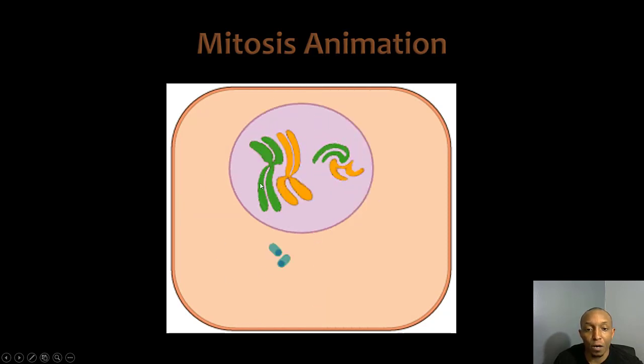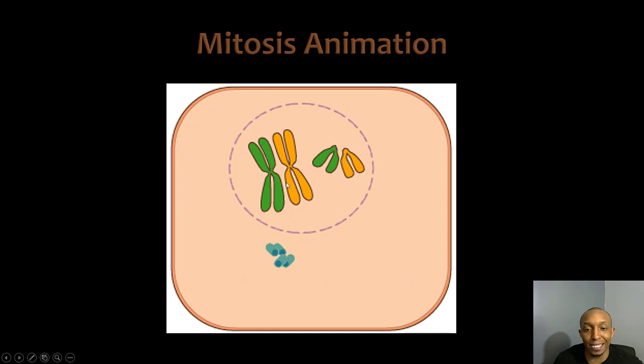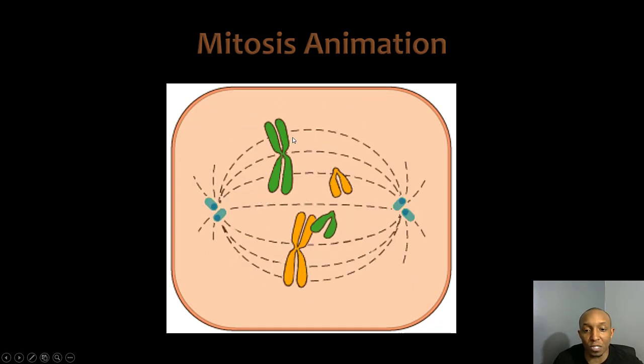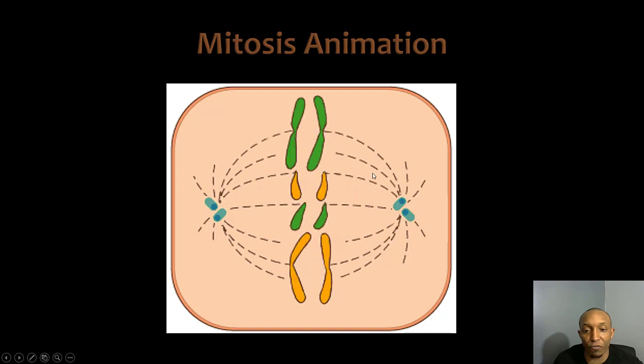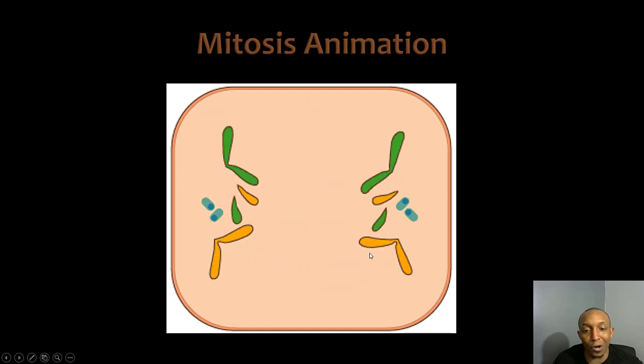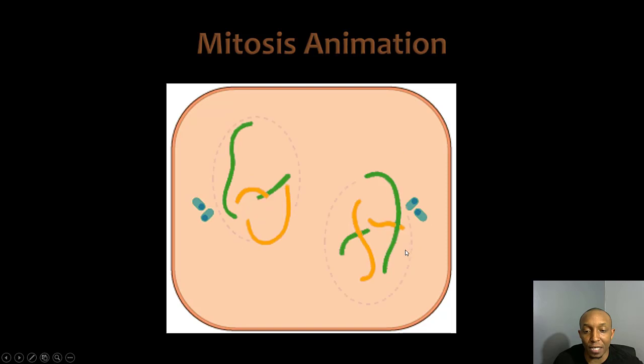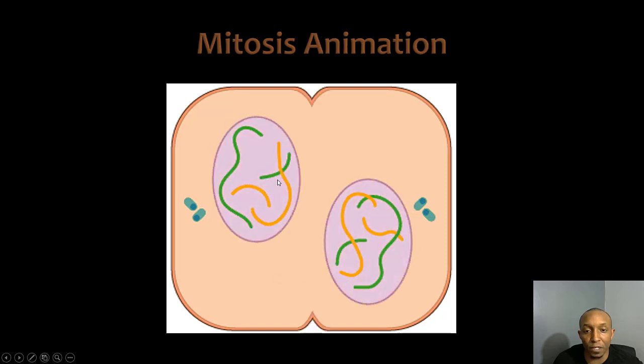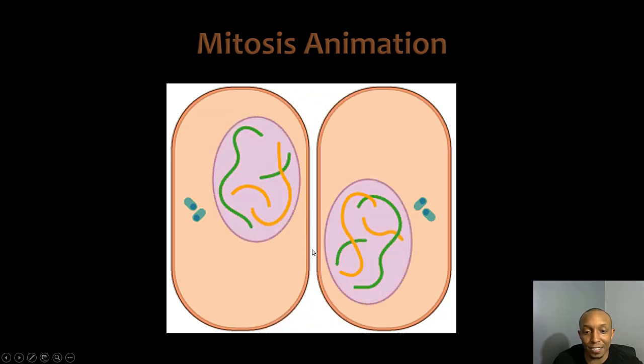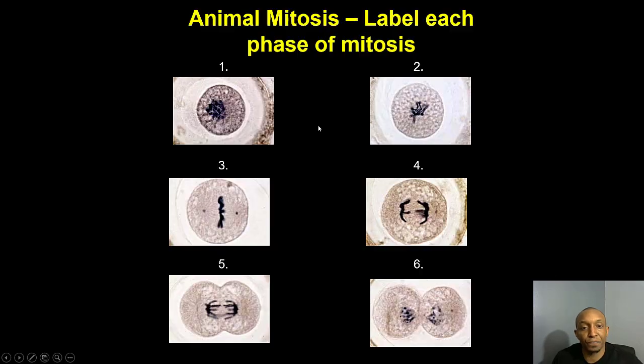One more time. Prophase, chromosomes condense, nuclear envelope disappears. Metaphase, chromosomes line up in the middle, attached to these spindle fibers. Spindle fibers pull it apart in anaphase, and then in telophase, that nuclear envelope reappears. Then cytokinesis, that cell splits apart.